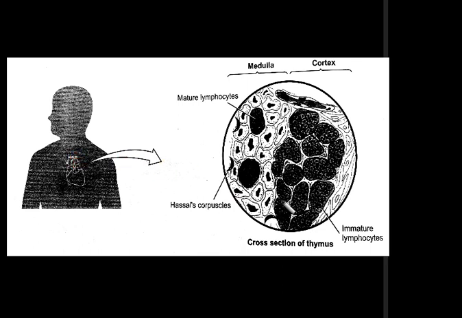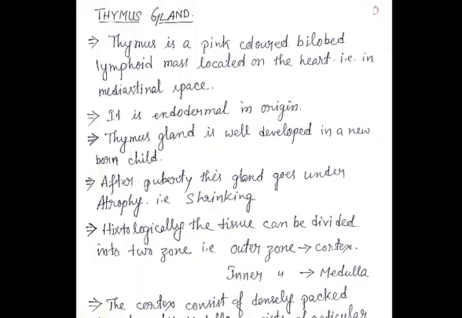If you magnify and take a section, we'll have this diagram. We can find there are different types of cells inside that, so we'll discuss that later. First, let us discuss the basic or general features of this gland. It is situated in the anterior part of the heart, in the mediastinal space, and it is a soft, pinkish, bilobed mass of lymphoid tissue.